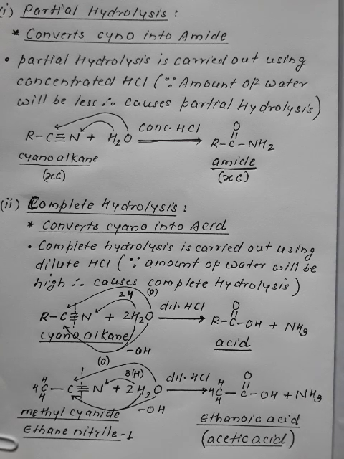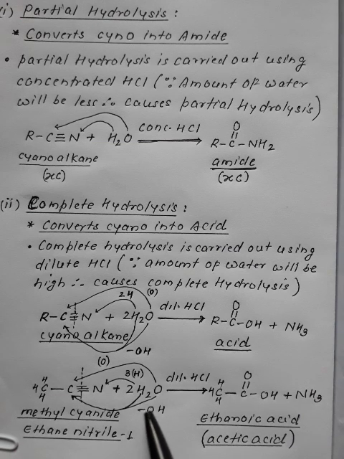Let us take ethane nitrile, methyl cyanide. This is cyanoalkane having 2 carbon. If it is treated with dilute HCl, which will cause complete hydrolysis, converting cyano into acid. Once again, when this cyanoalkane is made to react with dilute HCl, the carbon nitrogen bond breaks.